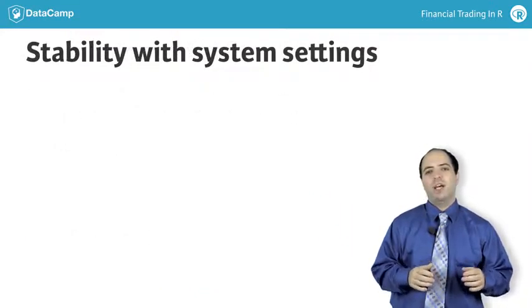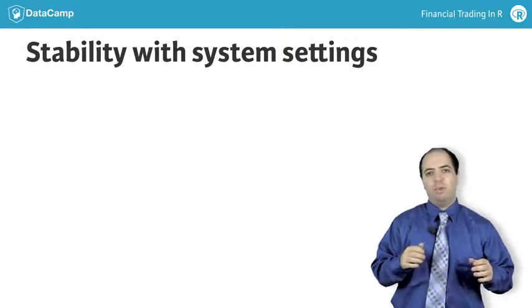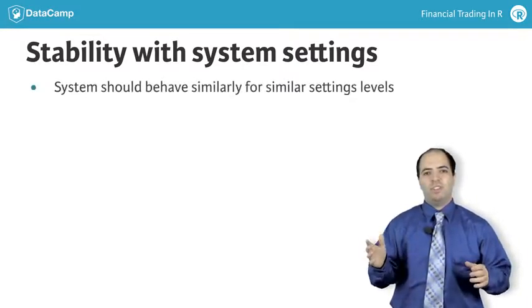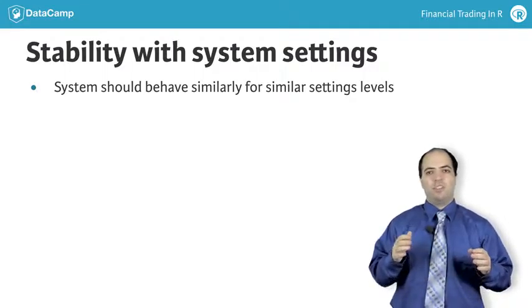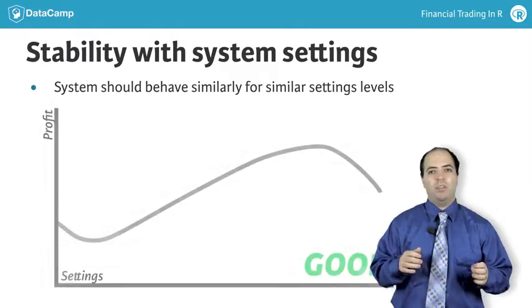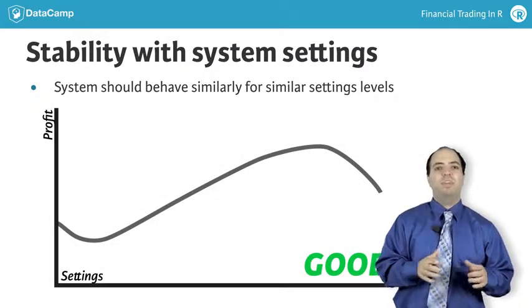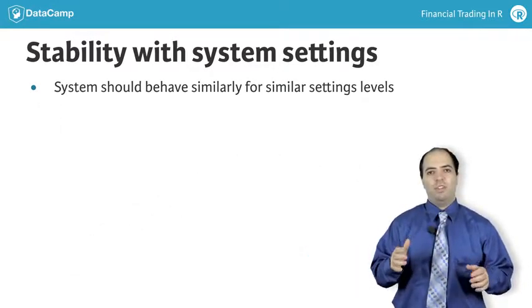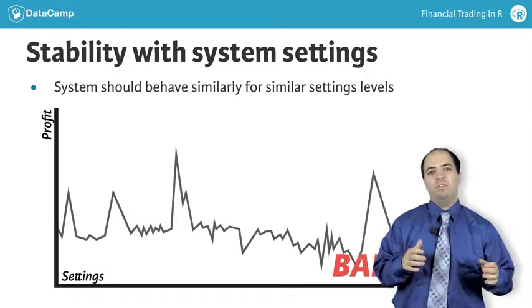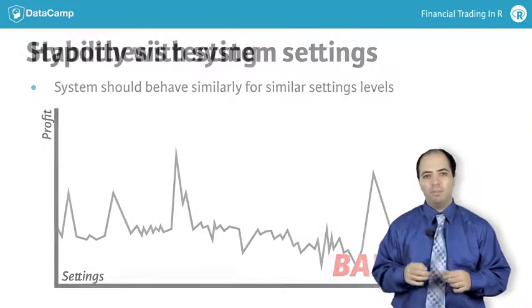Furthermore, a trading strategy should not perform much differently when the parameters are slightly altered. For instance, a trend-following system should have similar results for similar settings of its trend filter. For instance, a trend-following system that buys a stock when its 50-day moving average crosses above its 200-day moving average should behave similarly if those numbers are 45 and 210, respectively.